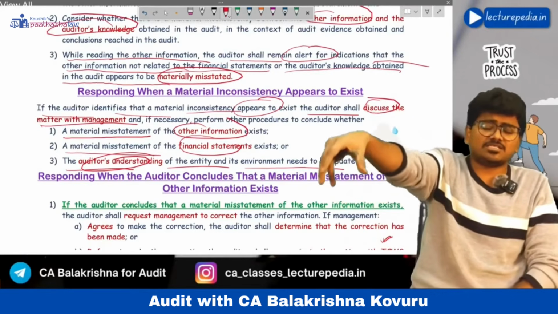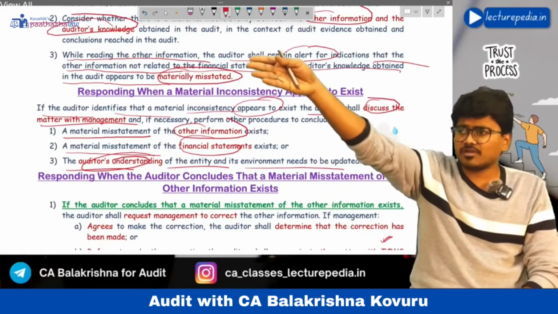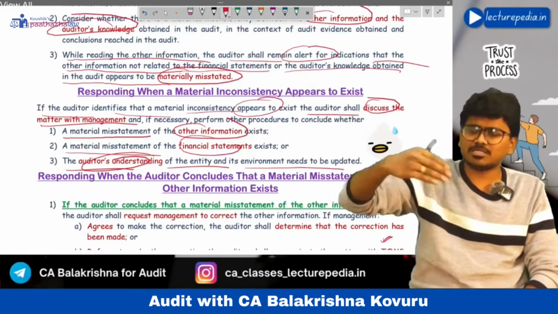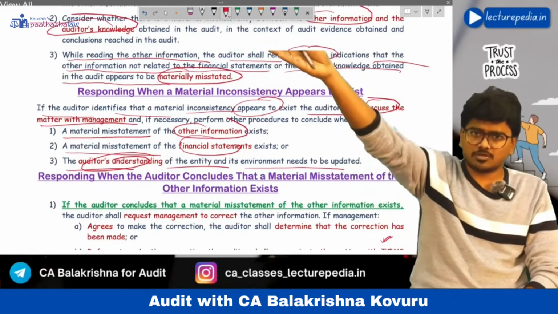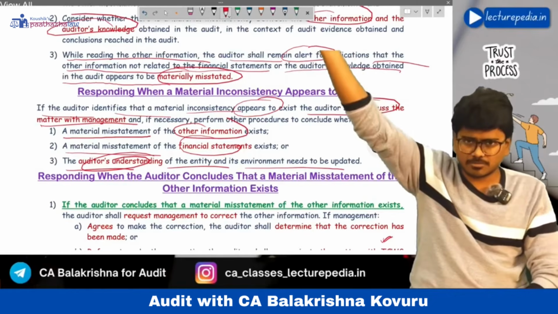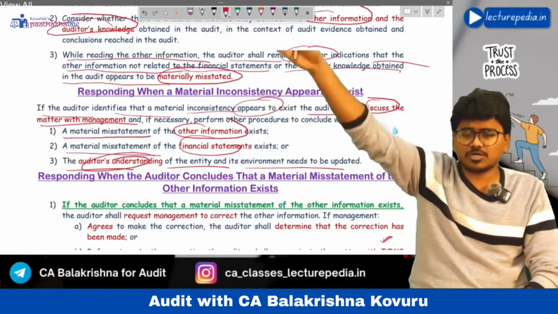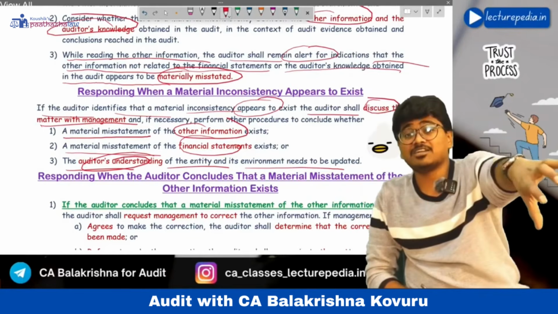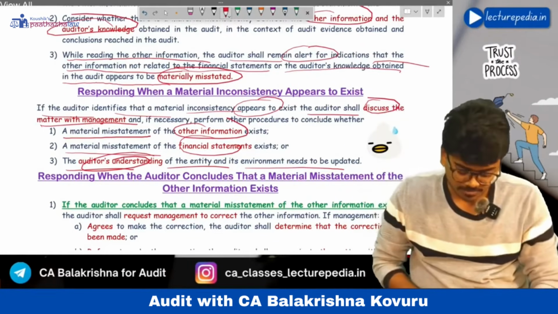See, if the financial statement is misstated, then obviously the auditor will ask the management to correct the financial statement. If management doesn't correct the financial statement, then the auditor will give a modified opinion, either qualified, adverse or disclaimer. That is a separate issue that we have discussed in SA 705. Now, what if there is a misstatement in other information? Then how will the auditor react? That we'll see.